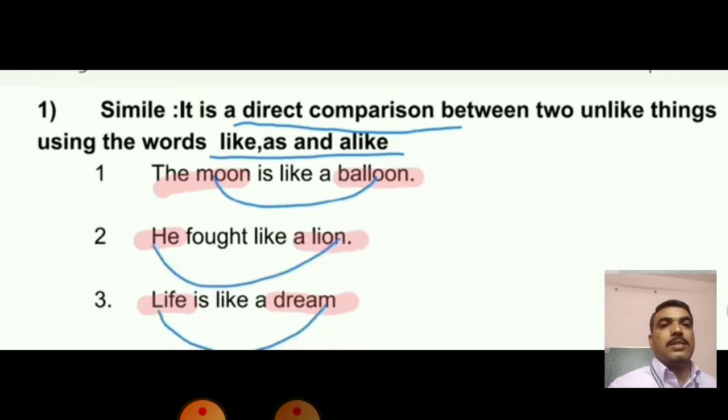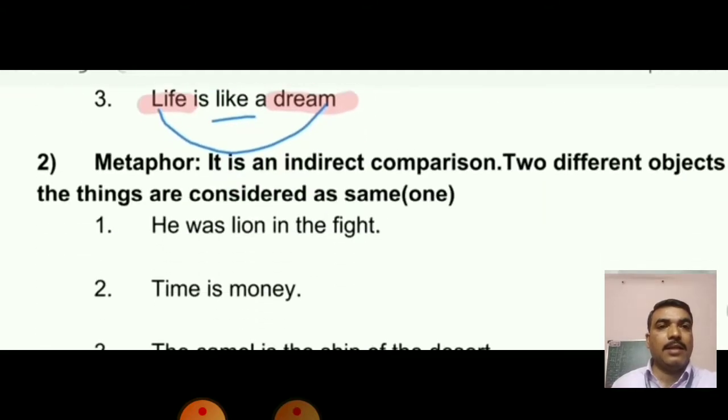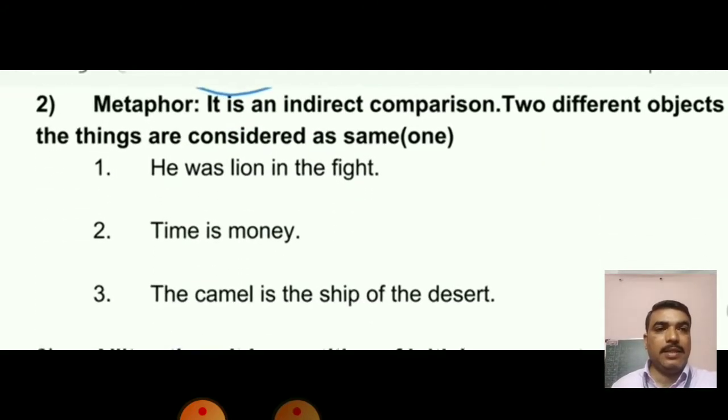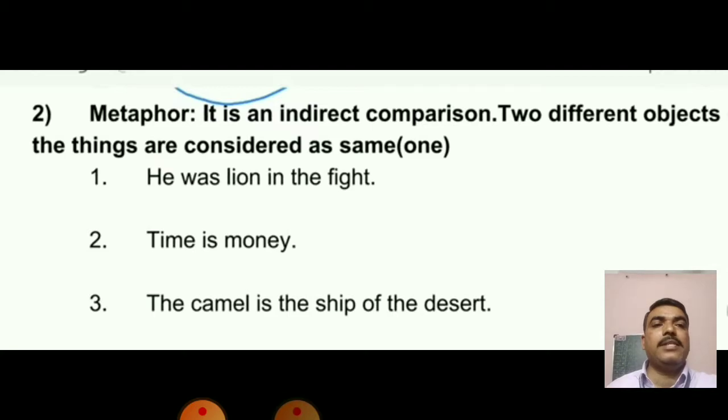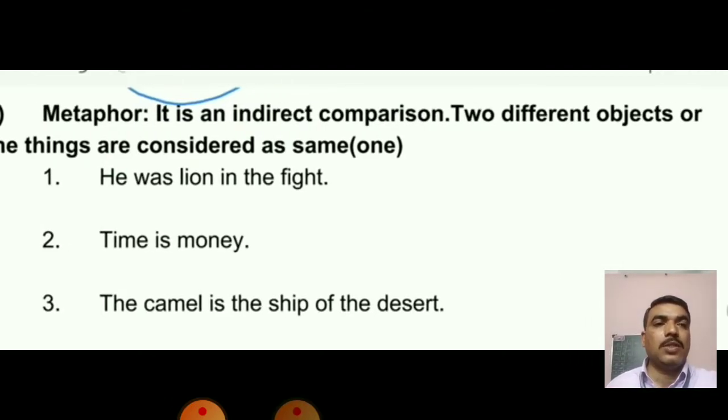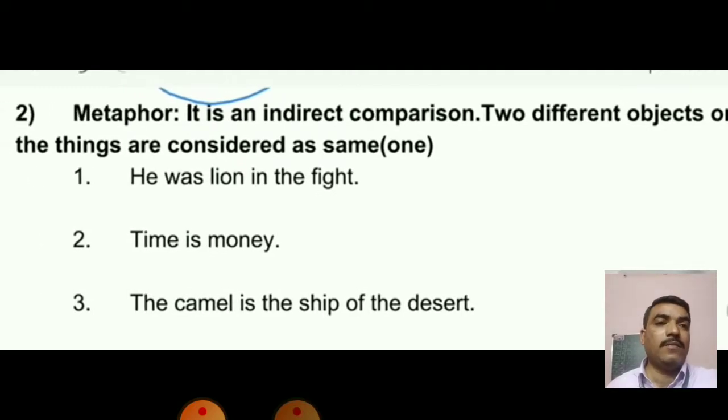You can see the words moon, balloon, he, and the lion. These are the words used to show the comparison, as if they are different from each other. That is called a simile, when the words like are used here. Second is the metaphor. Metaphor is that kind of figure of speech in which there is an indirect comparison between the two things, as if they are not different, they are the same. That is called metaphor.